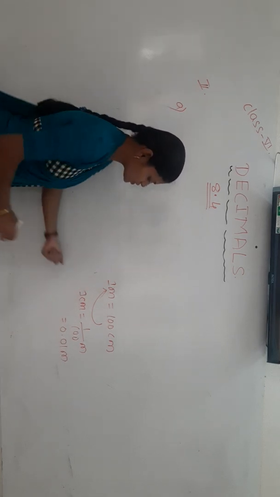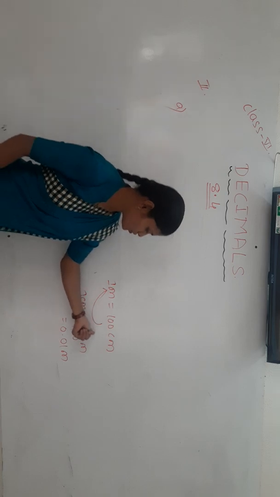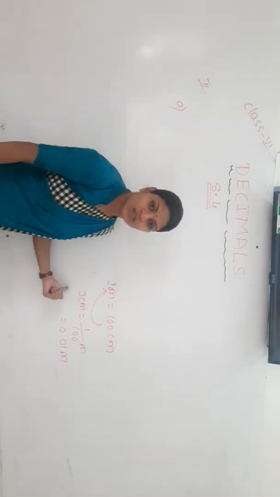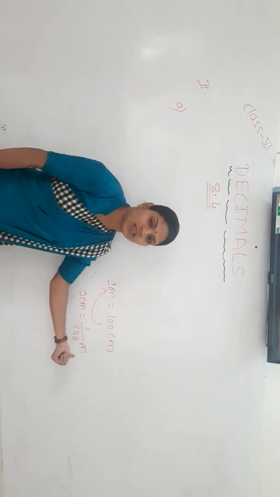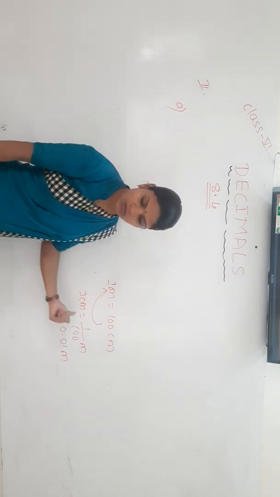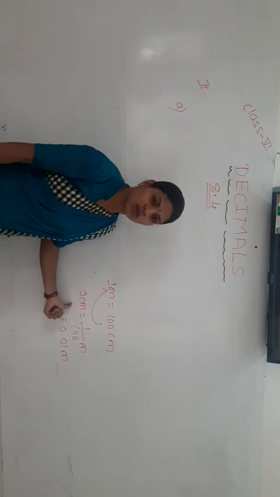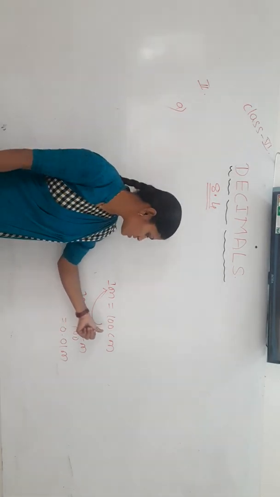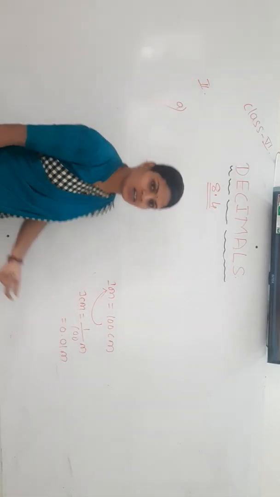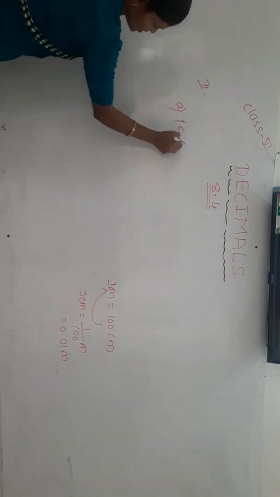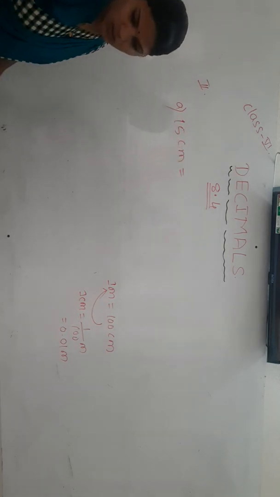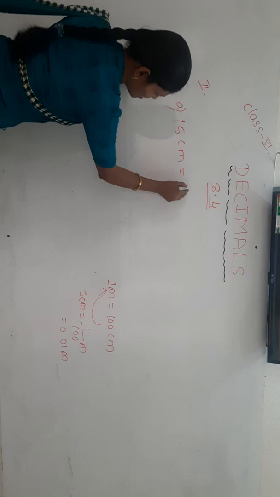Suppose 2 centimeter equals 2 by 100 meter, 3 centimeter equals 3 by 100 meter, 4 centimeter equals 4 by 100 meter. Here your first number is 15 centimeter, so you can write it as 15 by 100 meter. Yes or no? Converting centimeter to meter means divide by 100.